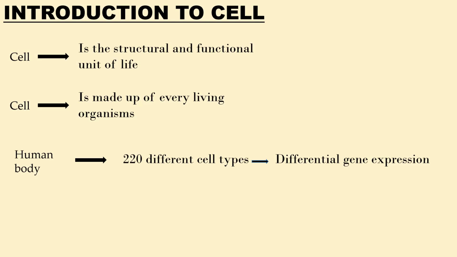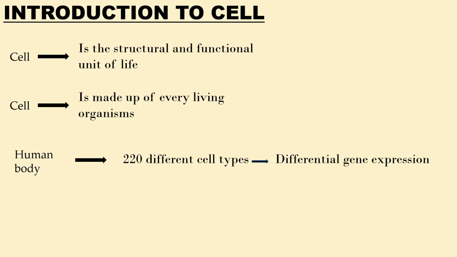And of course, each and every cell has a different structure and a different function due to the production or expression of different proteins in those cells. As I said, we have over 220 different cell types. So what makes these cells differ from one another is the proteins that are produced in those cells.